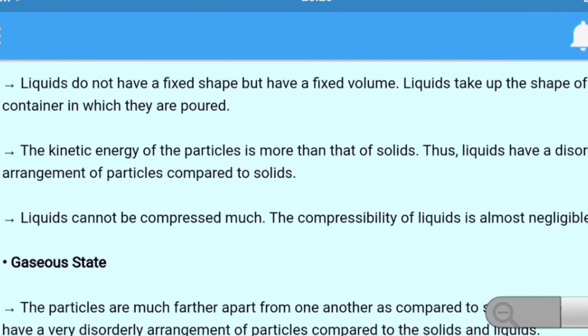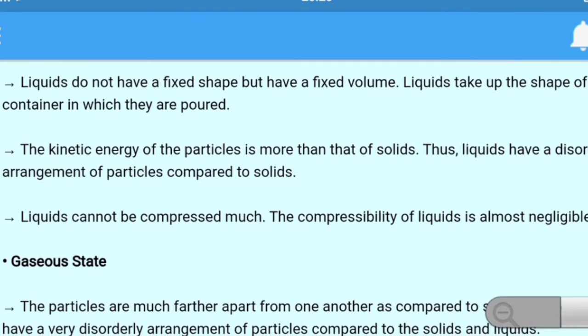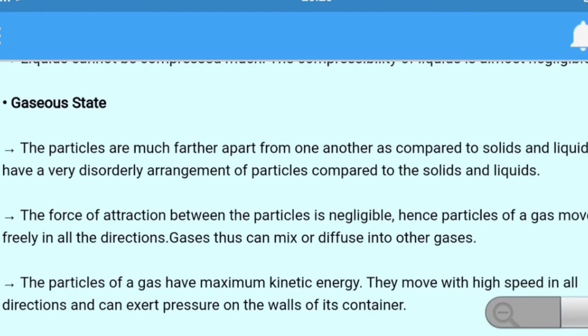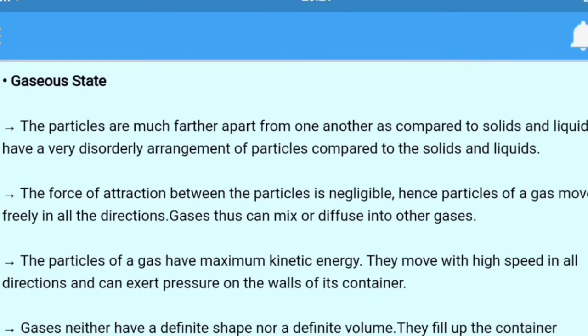Liquids cannot be compressed much. The compressibility of liquid is almost negligible. The third state is the gaseous state. The particles are much further apart from one another as compared to solids and liquids. They have a very disorderly arrangement of particles compared to the solids and liquids.